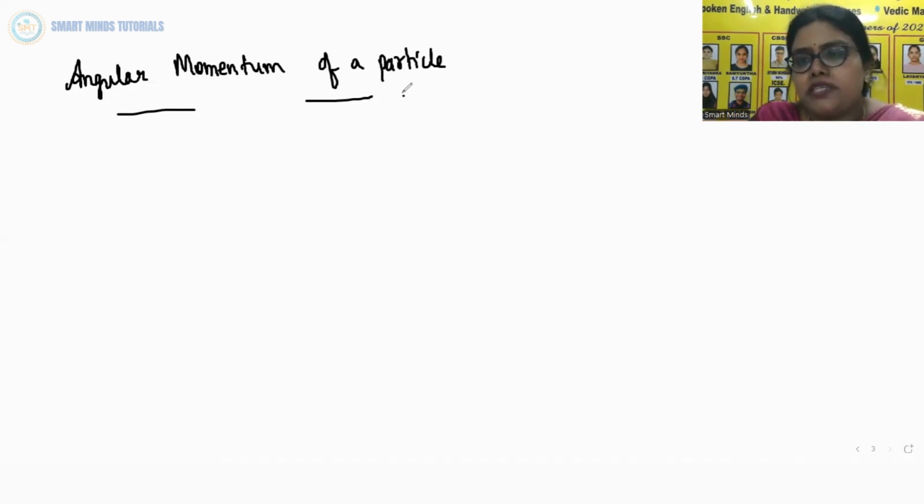We shall first define angular momentum for the special case of a single particle and look at its usefulness in the context of single particle motion. We shall then extend the definition of angular momentum to systems of particles, including rigid bodies.